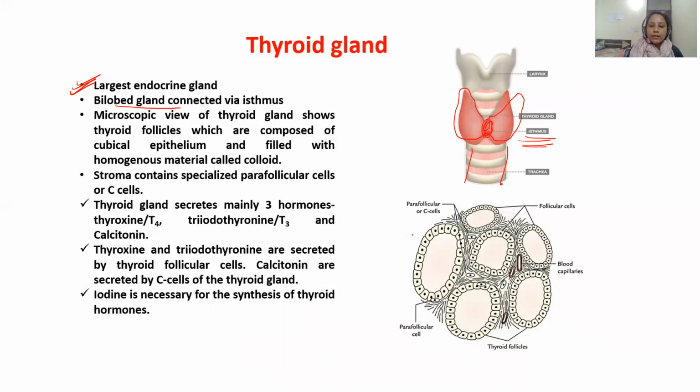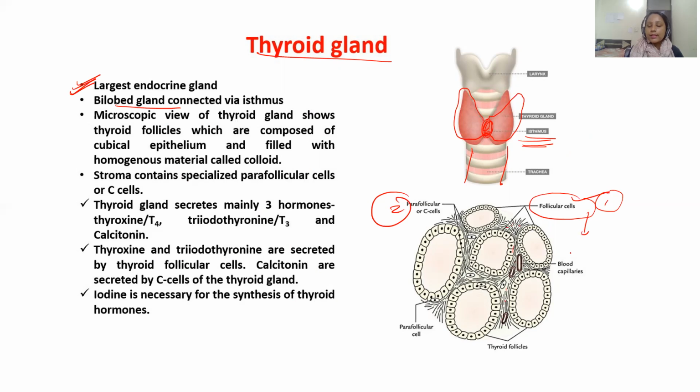Now, if you look at the microscopic view of the thyroid gland, you can see it consists of cuboidal epithelium cells, which form your thyroid follicles. Between these thyroid follicles are blood vessels, and the follicles are filled with a homogeneous material which is known as colloid. Apart from that, there are two types of cells: the follicular cells and the parafollicular cells.